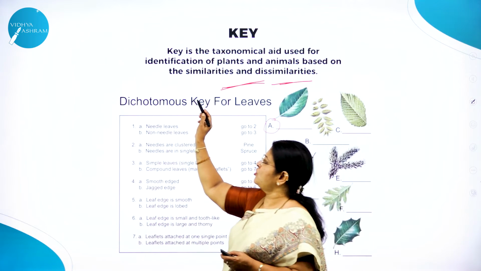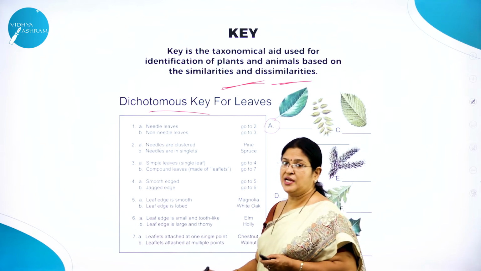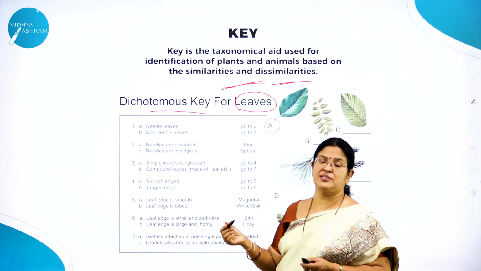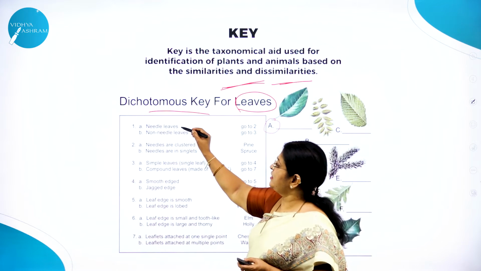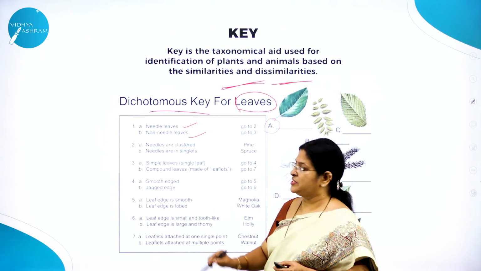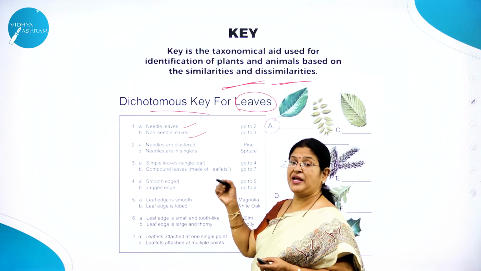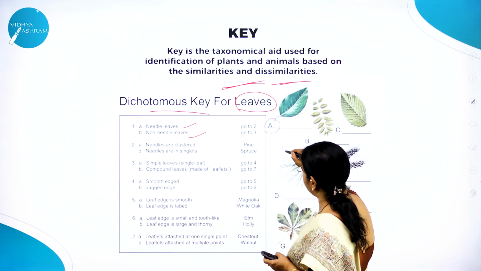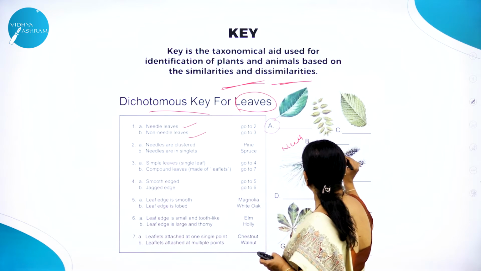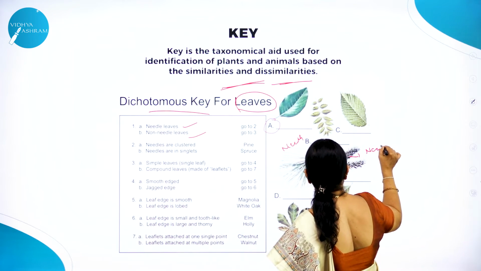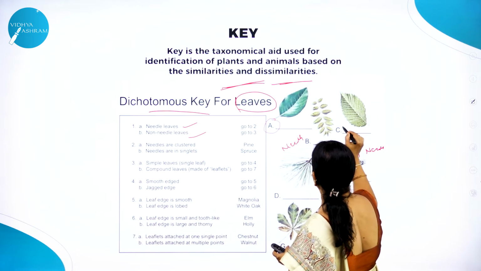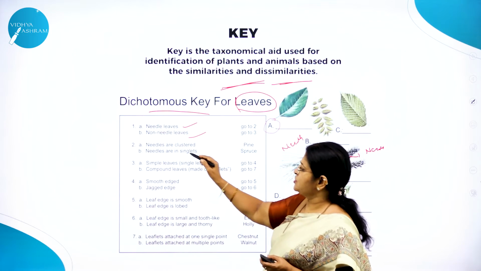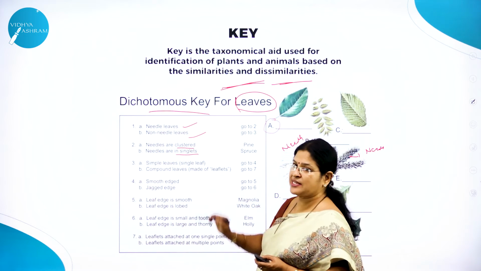Like the common key we use is called the dichotomous key for leaves. Here you can see, we come across the similarities and dissimilarities. Needle-like leaves, non-needle-like leaves. For example, you might have come across the pine. Here you can see the leaves are needle-like. Here also you can see needle-like. So you try to compare A with C, B with D. So like this you are going to compare. Needles are clustered here; needles are singlets.